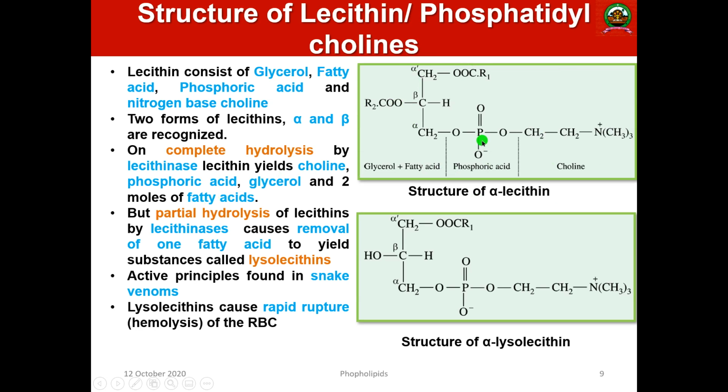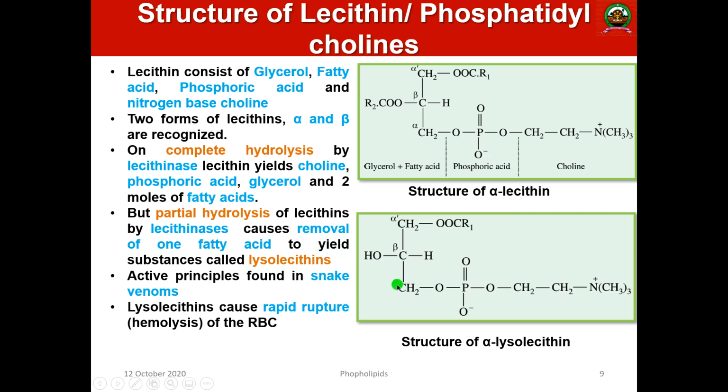But sometimes there is partial hydrolysis, so what will happen is both the fatty acids will not be removed, only one fatty acid will be removed and the other fatty acid will be retained there. So on partial hydrolysis of lecithin, what will happen? There is an enzyme called lecithinase, and it causes removal of only one fatty acid. Okay, and the hydroxyl group will be there, and it will give a substance called lysolecithin.